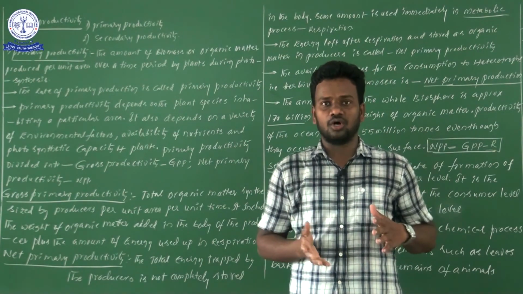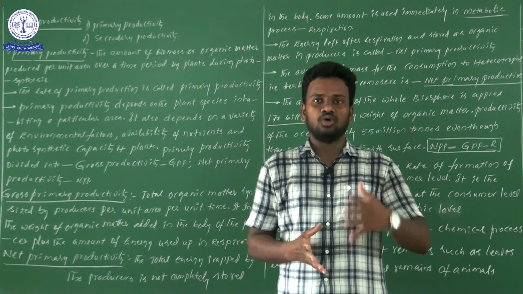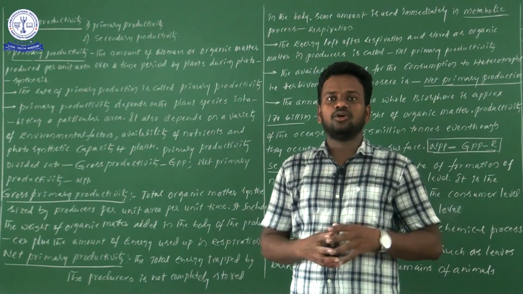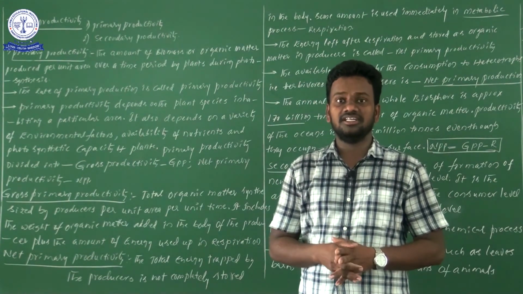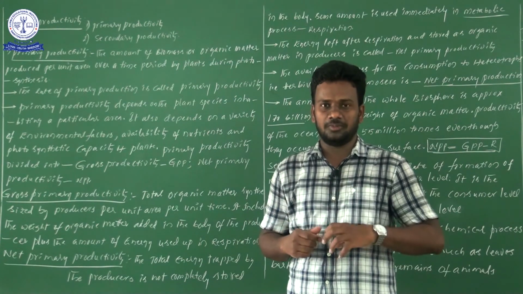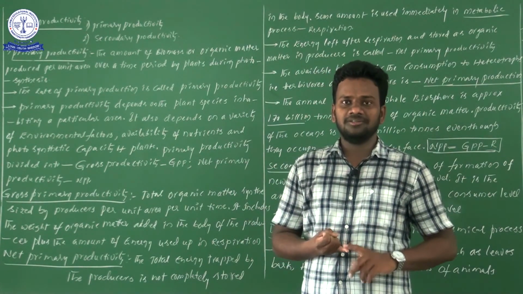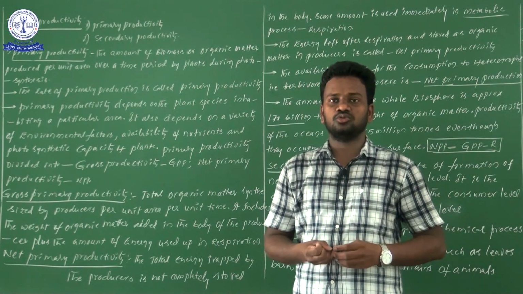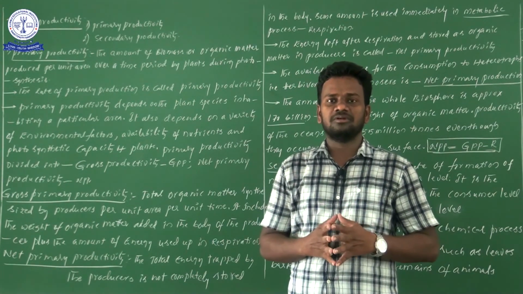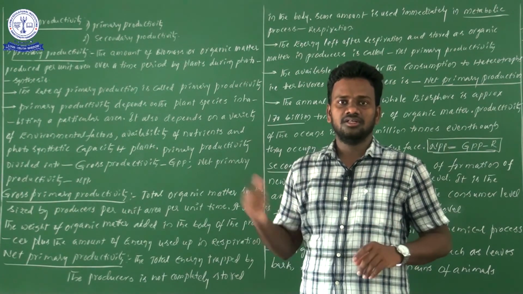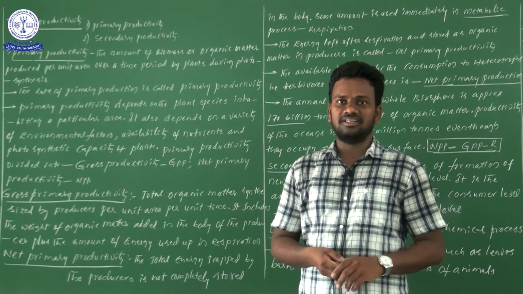After covering all these things, I am going to start giving information regarding the second component of the ecosystem, that is decomposition. In this video, we cover primary productivity and secondary productivity. Later, in primary productivity, there are two types: gross primary productivity and net primary productivity. Each and every point, let us learn. Come, let us have a look at this.